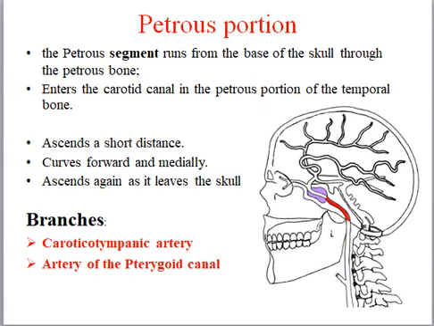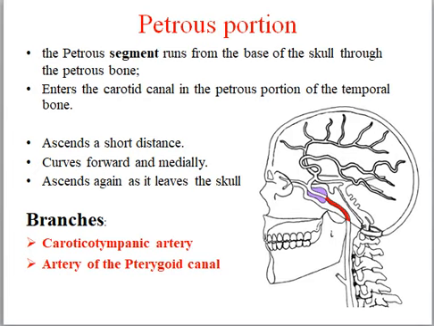Now coming on to the petrous portion of the internal carotid artery. When the internal carotid artery enters the canal in the petrous portion of the temporal bone, it first ascends a short distance, then curves forward and medially, and again ascends as it leaves the canal to enter the cavity of the skull.